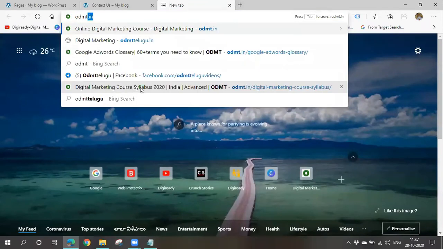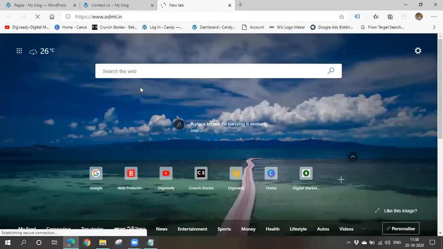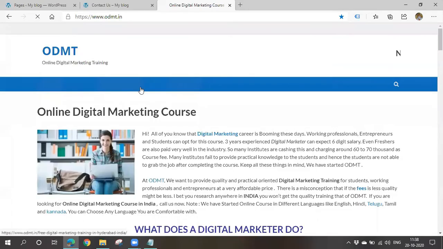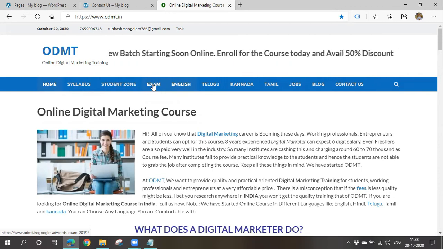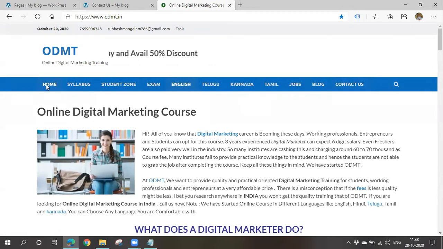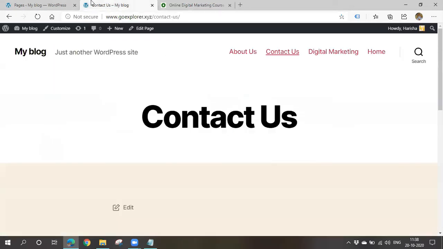Every website will be having a menu. If you go to ODMT, you'll also be seeing a menu there. What is this blue bar? This blue bar is the menu. The blue bar contains many things. There may be pages, or categories, or posts. I'll give you a clear explanation about what is a page, what is a category, and all later. So we have to create a menu like this.